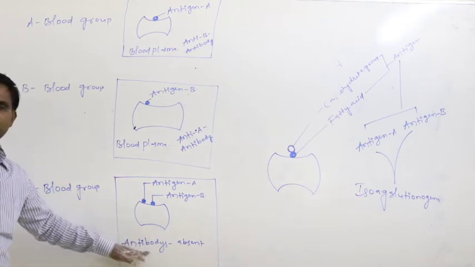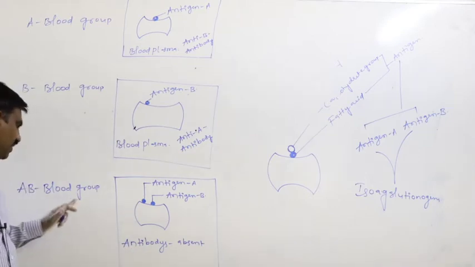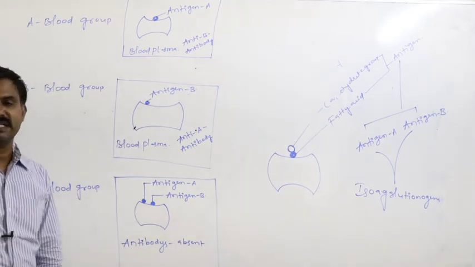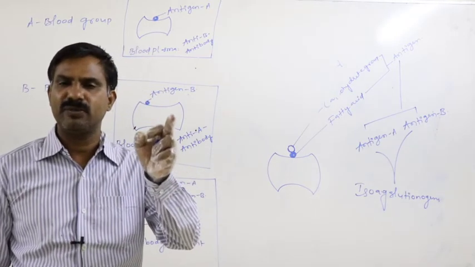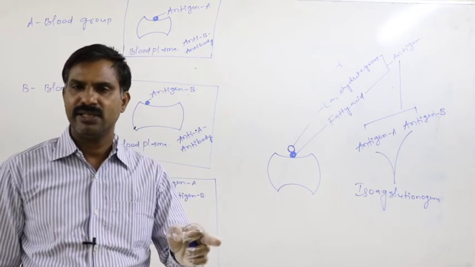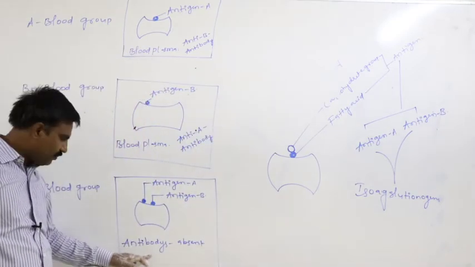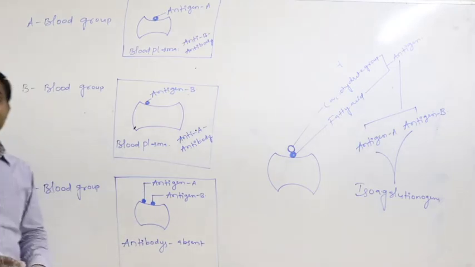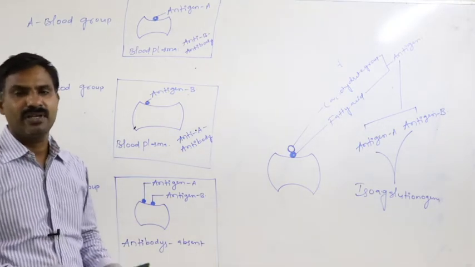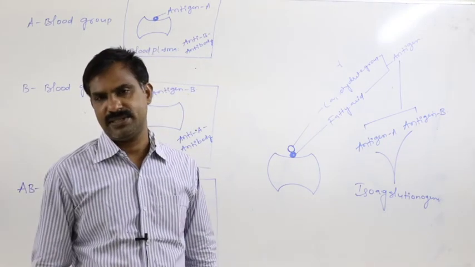Due to the absence of antibody, AB blood grouped persons can receive blood very easily from other blood grouped persons. Due to the absence of antibody in blood plasma, AB blood grouped persons can easily receive blood from all the rest of the blood grouped persons.